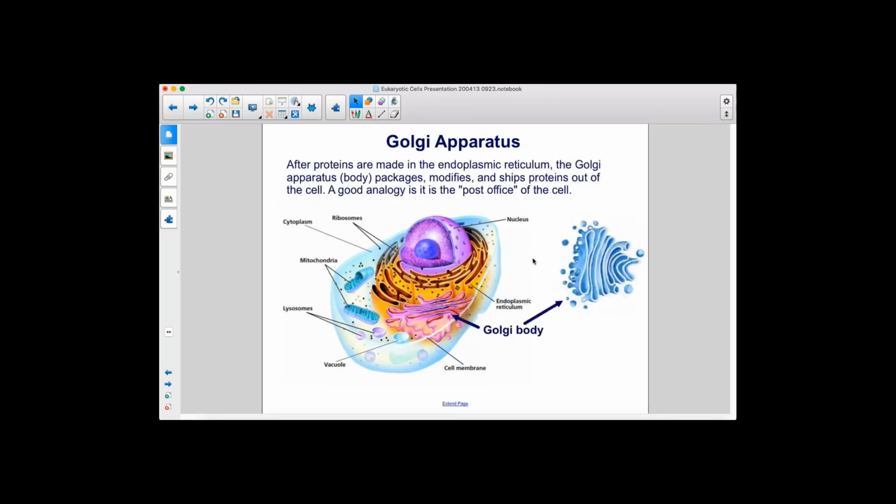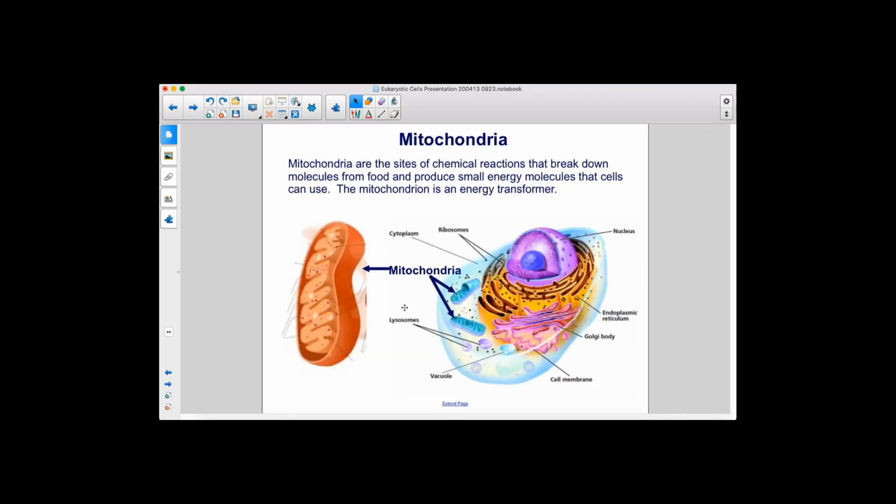After proteins are made in the endoplasmic reticulum, the Golgi apparatus, or body, packages, modifies, and ships proteins out of the cell. A good analogy is it is the post office of the cell. Mitochondria are the sites of chemical reactions that break down molecules from food and produce small energy molecules that cells can use. The mitochondrion is an energy transformer.